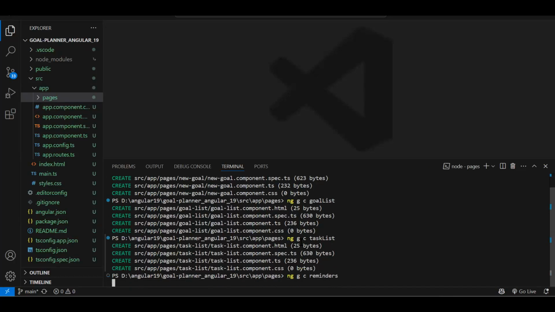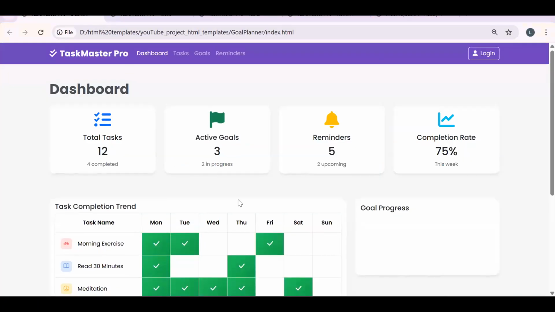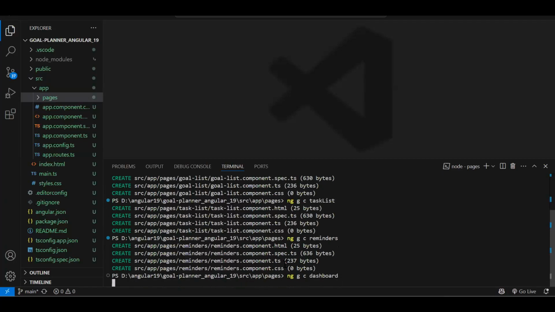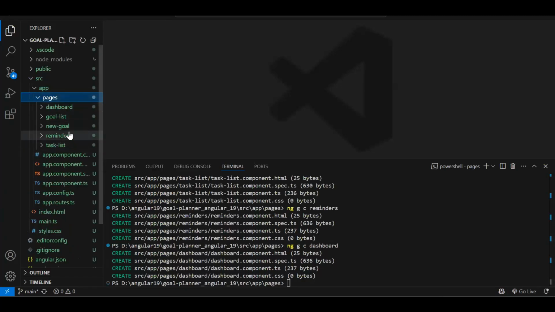Reminders. And one more, that is the important component, that is the dashboard component we are going to do. This is most important part of our application. Dashboard. Because it's a single place from where we can see what are the goals, what's the percentage, what are today's tasks, everything. Fine. So these are the components we have created. Our navbar will go over here.